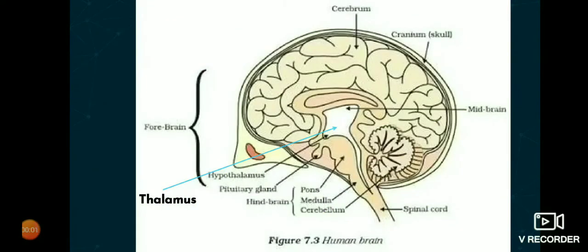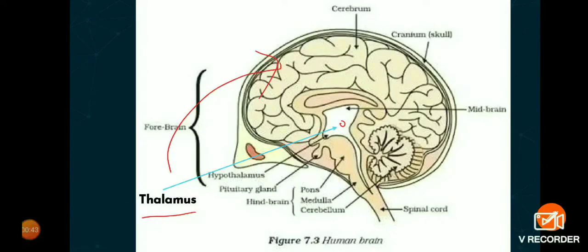So now we discussed about cerebrum, the importance of cerebrum, right? Now let's get into thalamus. So this thalamus is over here. It's a minute part. This is the main part which determines the source. It evaluates information. For example, when brain receives any information, this thalamus will evaluate the importance of the information, and it integrates the information, and then only it sends the information to the cerebrum.